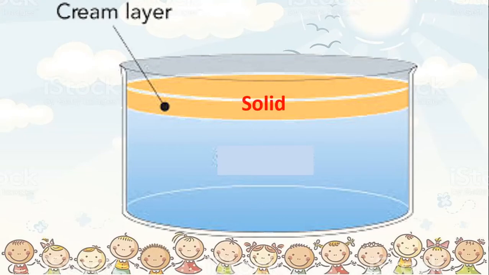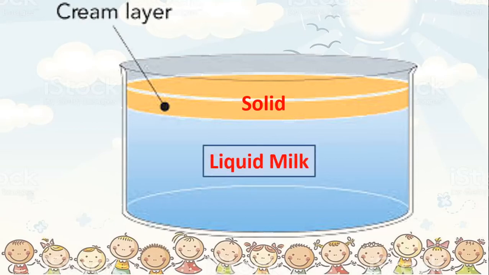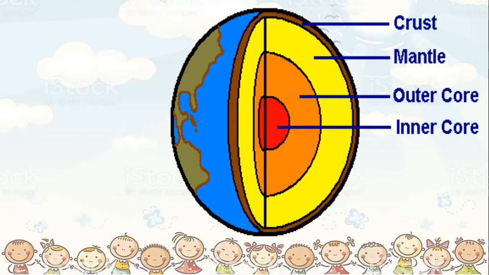So it has cooled first because it is outermost, isn't it? Inside, you will see liquid milk. So the scientists have guessed that this might be the process which might have happened when the crust of the earth was formed. So this layer of cream is like the crust which has become a little solid. Okay, so when the earth went on rotating and rotating, because of this movement, it started becoming cooler and cooler. And then which portion became solid first? It was the outermost portion, which we call the crust.